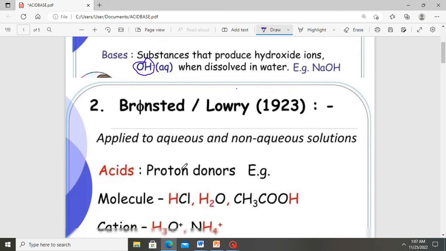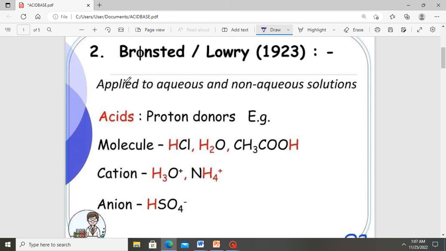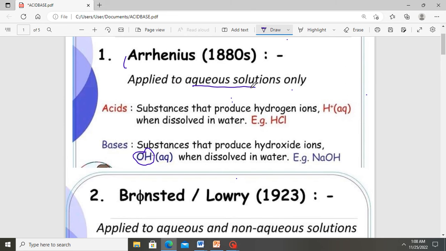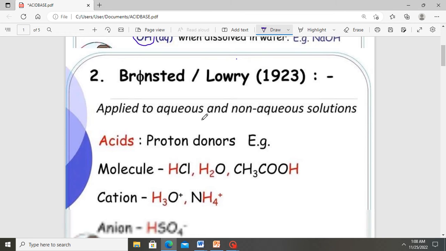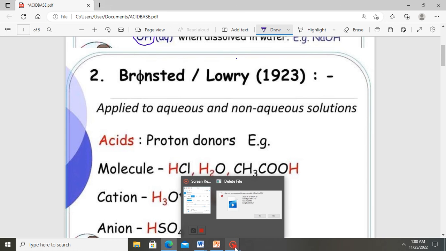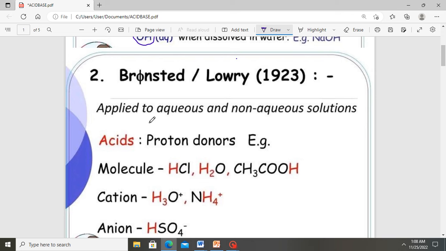The next scientist is Bronsted Lowry. Bronsted Lowry defined acids and bases based on their reactions in aqueous and non-aqueous solutions. Arrhenius defined his own based on reactions only in aqueous solution, but Bronsted Lowry defined acids and bases based on their reactions in both aqueous and non-aqueous solutions. So how they react in a water solution or any other non-aqueous solution, like any organic solvent, is how he defined acids and bases.